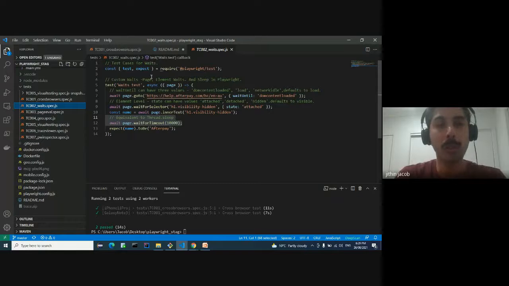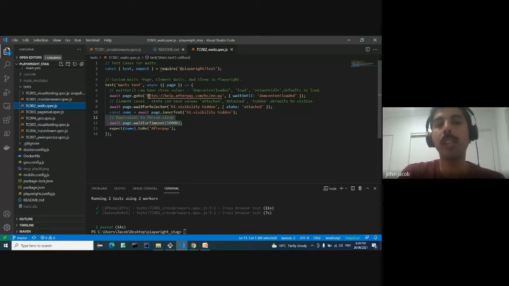So here we'll be doing some comparison with Cypress as well. I hope everyone is familiar with the implicit and explicit weights in Selenium 2. So we'll be seeing 2 different types of weights in Playwright. The first one will be auto weight, and the second one will be a custom weight feature. So we are just seeing the custom weight feature down here.